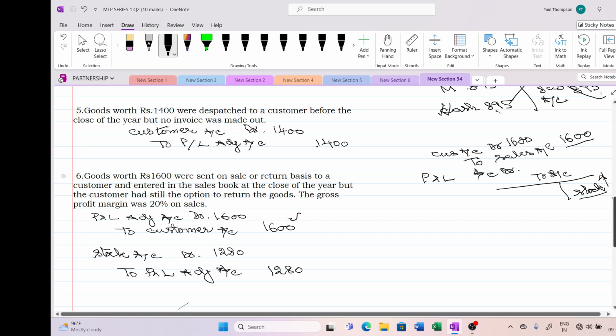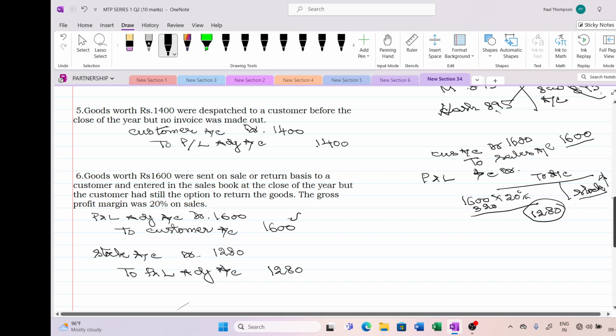They say that the sale is made at 20% profit. Goods worth 1600 is the sale value, and a 20% margin is inside this, which is 320 rupees. So the cost of my goods lying at the customer is 1280. Though the stock is lying at the customer's side, it is my stock, so I am going to take it into my records.